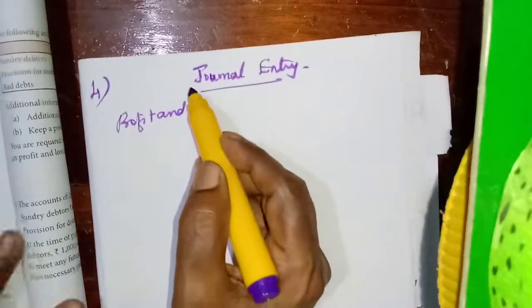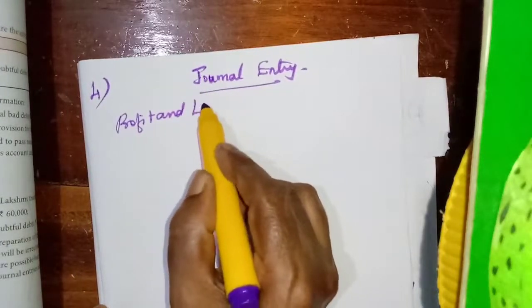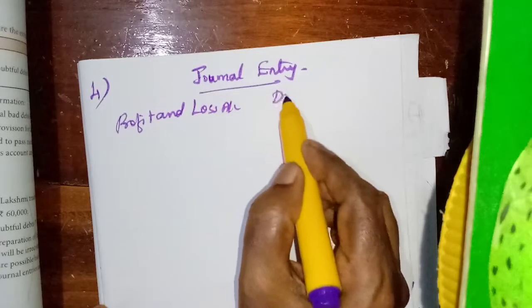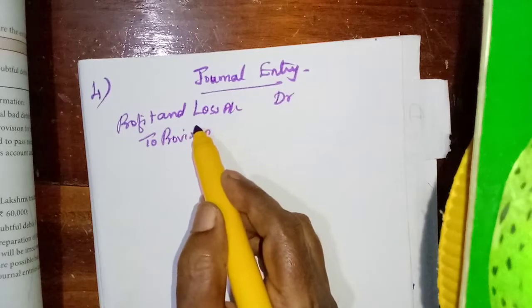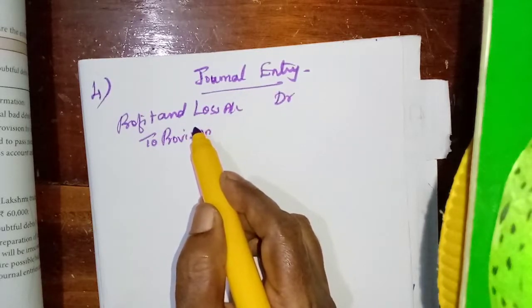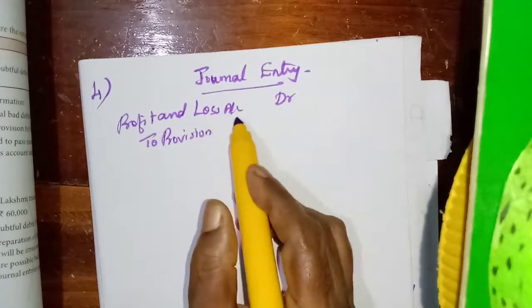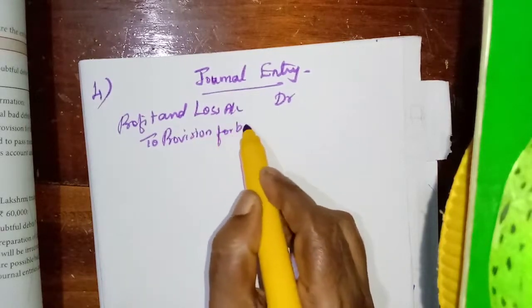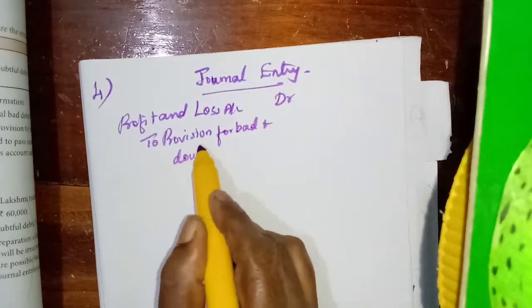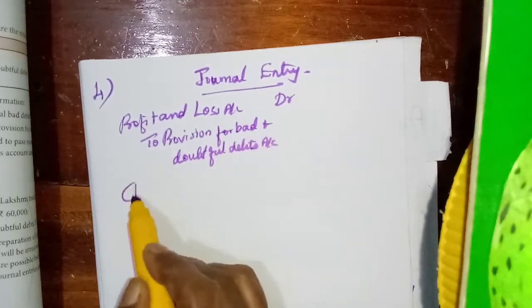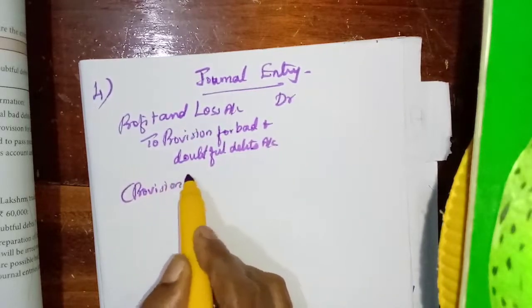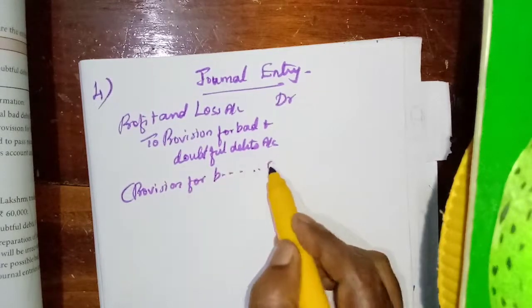Profit and loss account debit, to provision for bad and doubtful debts. Provision for bad and doubtful debts created.